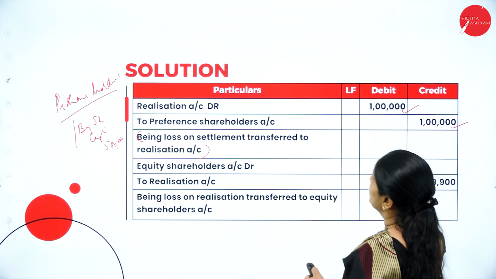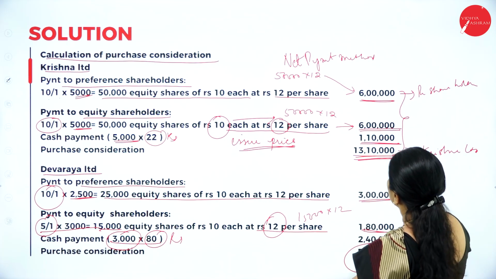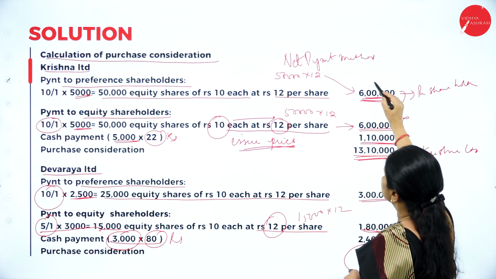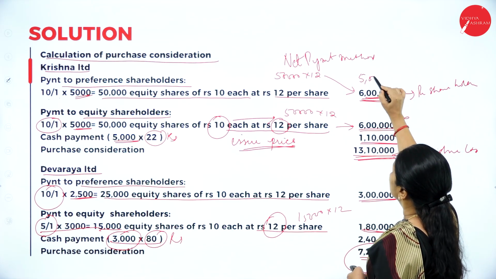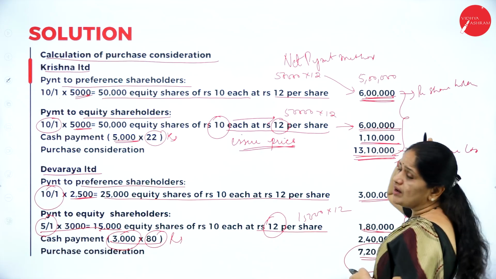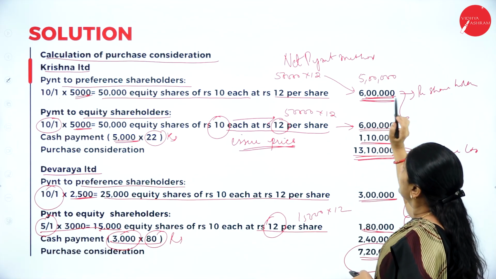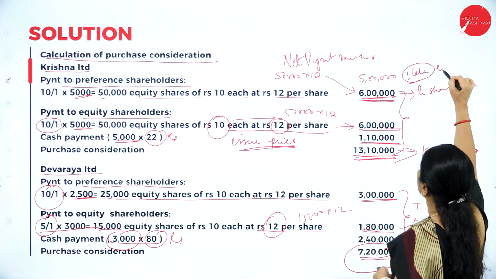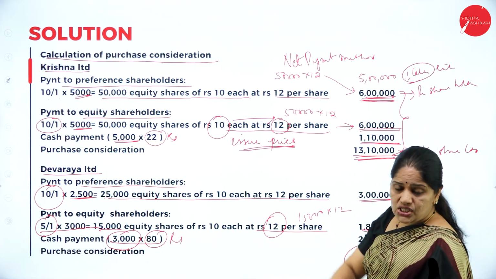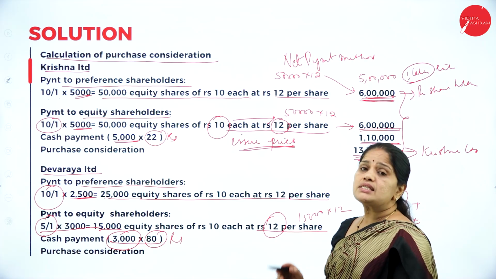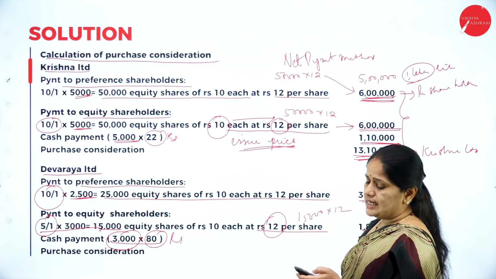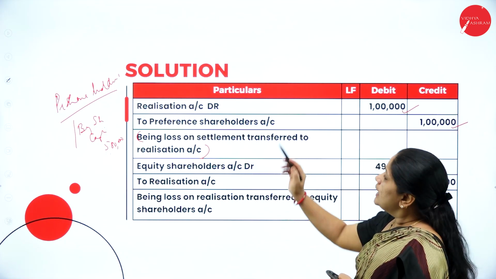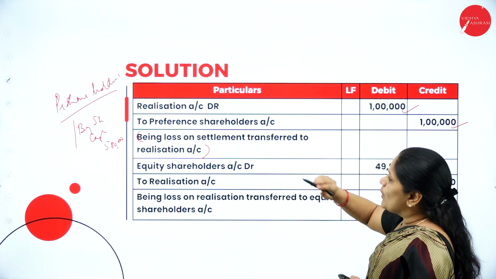If you can see here, they are paying how much? They are paying 6 lakhs to preference shareholders. But the preference share capital is 5 lakhs only. They are paying 1 lakh extra. This 1 lakh extra is a loss to the company. That loss has to be transferred to realization account. That is why we have an entry here, realization account debit 1 lakh.